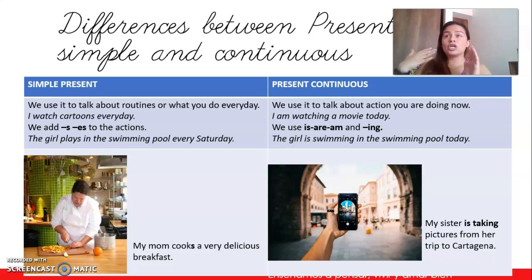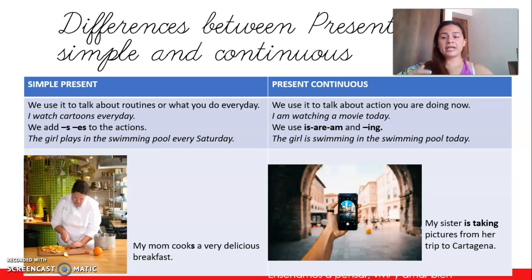That means that not every day you are watching a movie. Only today, and some other times you watch movies. That's the first difference. Every day, and you're doing it now.